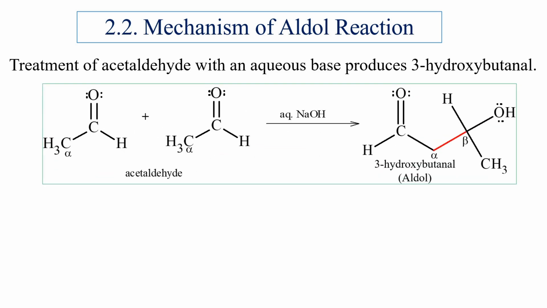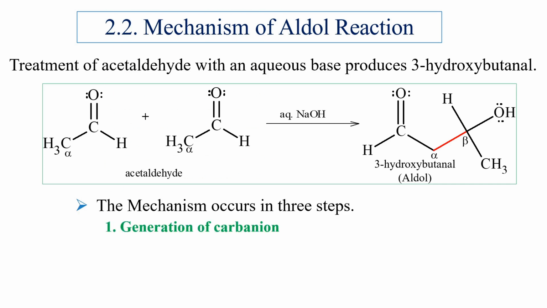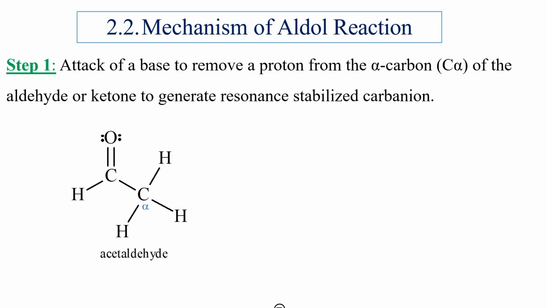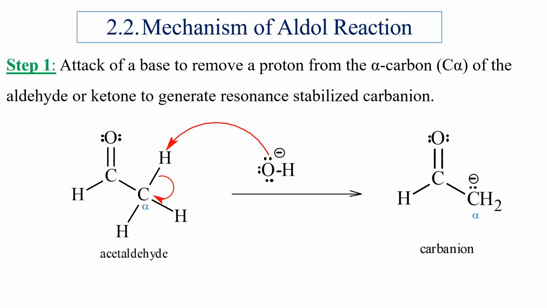Acetaldehyde molecule in the presence of aqueous NaOH gives 3-hydroxybutanal. This mechanism occurs in 3 steps. In the first step, a carbanion is generated, in the second step, nucleophilic attack of the carbanion takes place, and in the third step, protonation results in the formation of beta-hydroxyaldehyde.